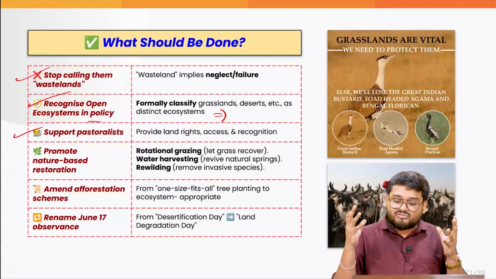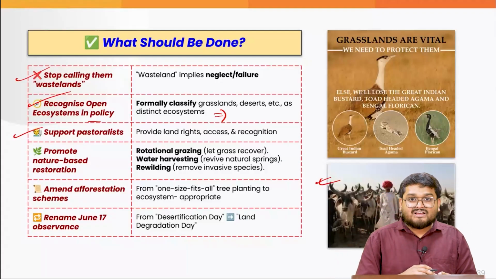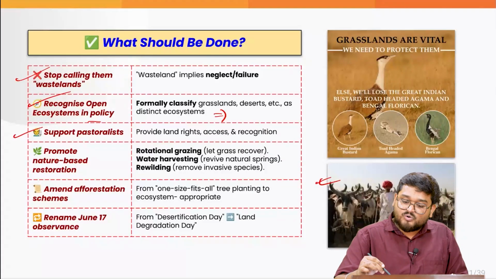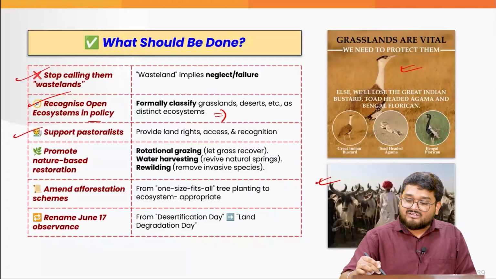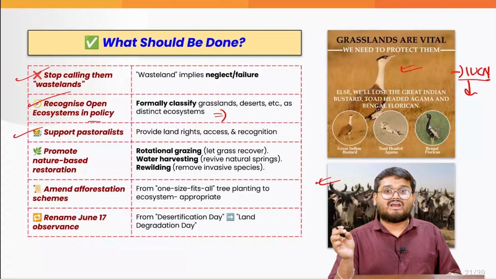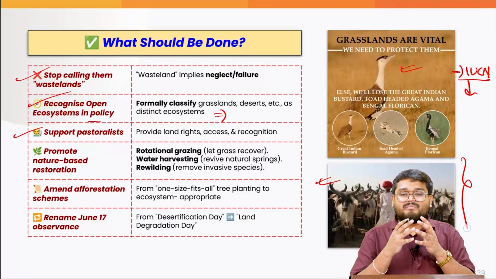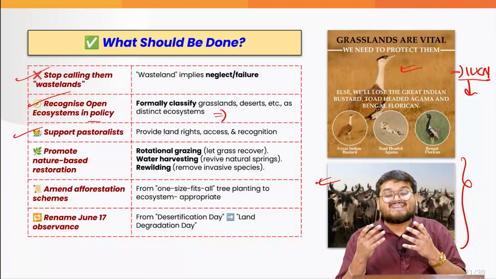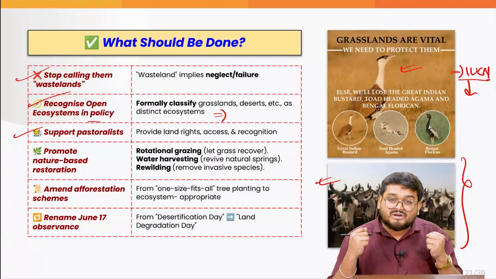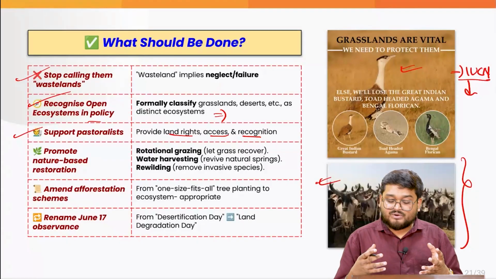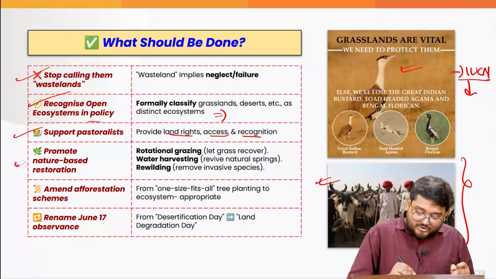Next, we also have to support the pastoralists, because these are the local people who are dependent on those ponds, on those wetlands, even on some local species such as the Great Indian Bustard. You can mention the IUCN status of the Great Indian Bustard in the comments, but they are extremely marginalized and on the brink of extinction. And these local people in the region of the Great Indian Bustard are trying to preserve them, because this is also very culturally important for them. So, be it land rights, access, or the recognition of their various livelihoods, we have to do the same.